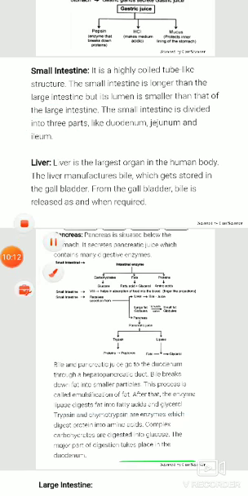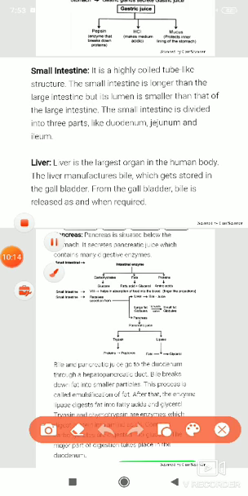Another associated gland is the liver. The liver is the largest organ in the human body. Remember, from an exam point of view, it is a very important short question: which organ is the largest in the human body? The name is liver.